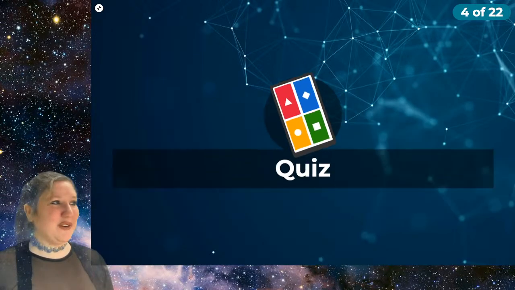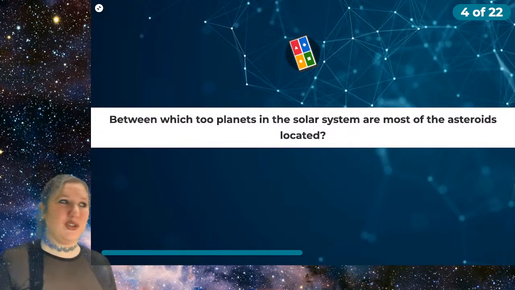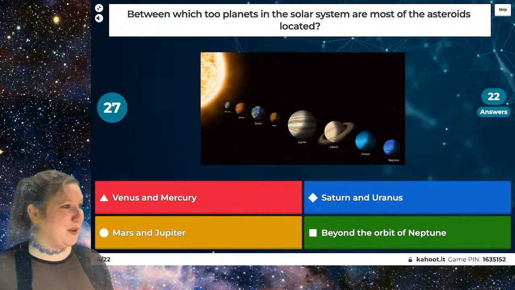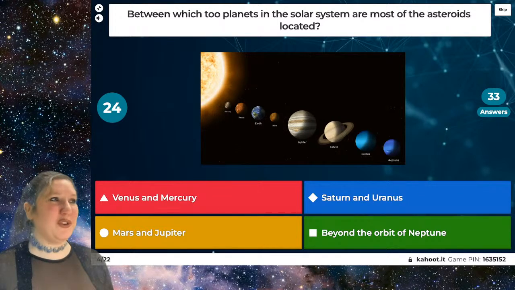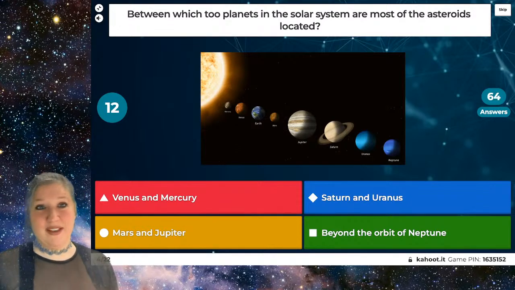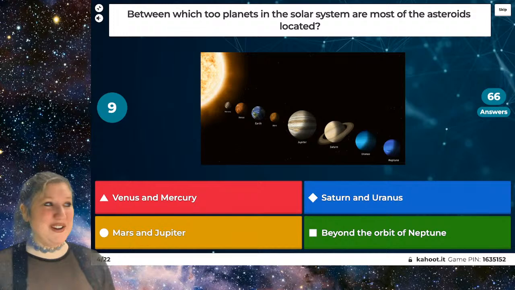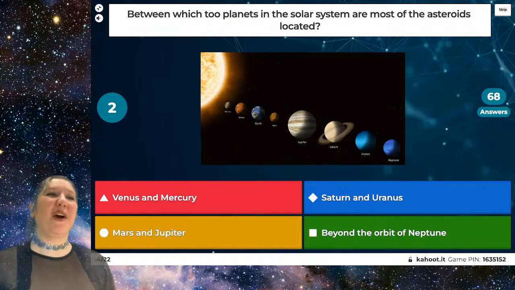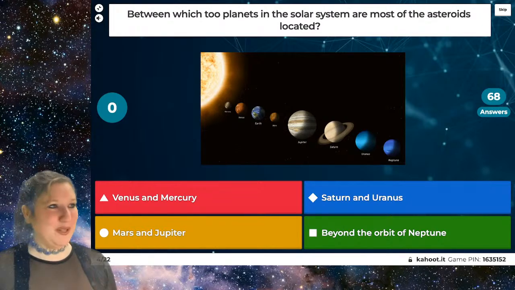All right, our second question is: between which 2 planets in the solar system are most of the asteroids located? With a little typo there, sorry about that. Is it between Venus and Mercury? Is it between Saturn and Uranus? Is it between Mars and Jupiter? Or is it beyond the orbit of Neptune? So remember your answers from the previous question, and that might help a little bit. But between which 2 planets are most of the asteroids in the solar system located?